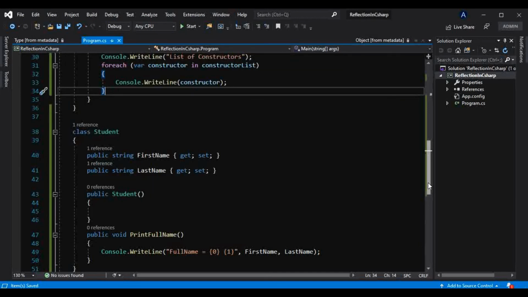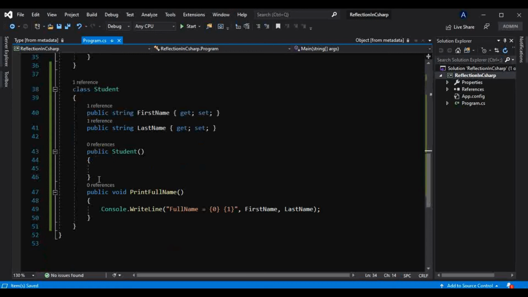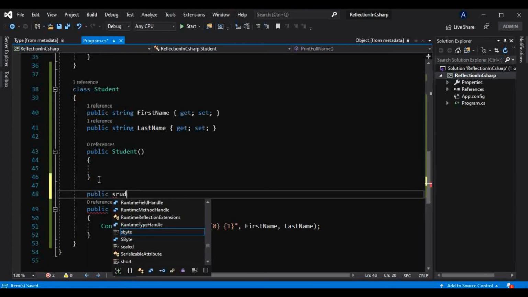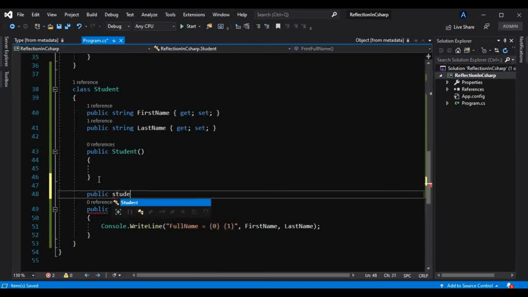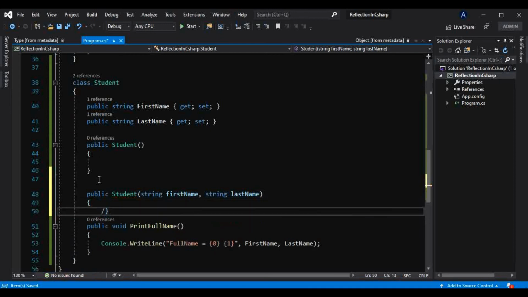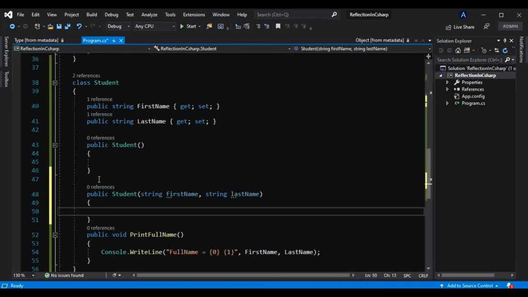And let's add another constructor here which will take two parameters: public Student(string firstName, string lastName). Okay, and we will store those inside our properties.